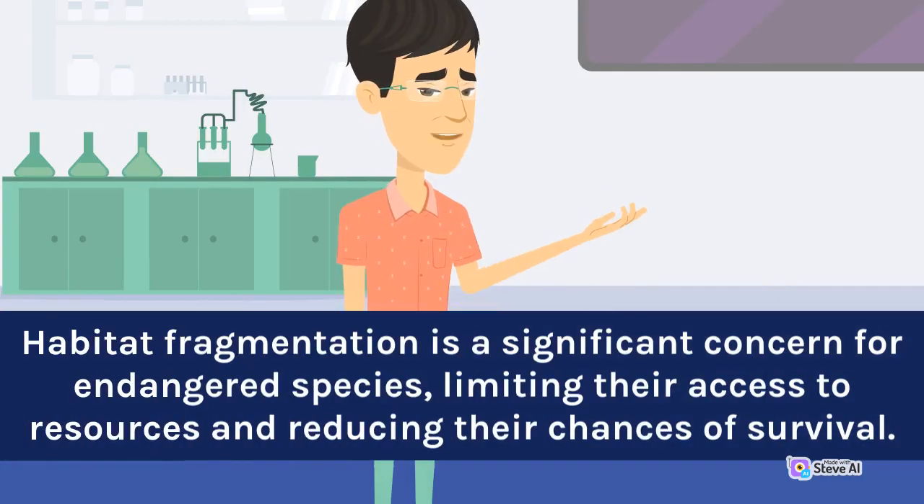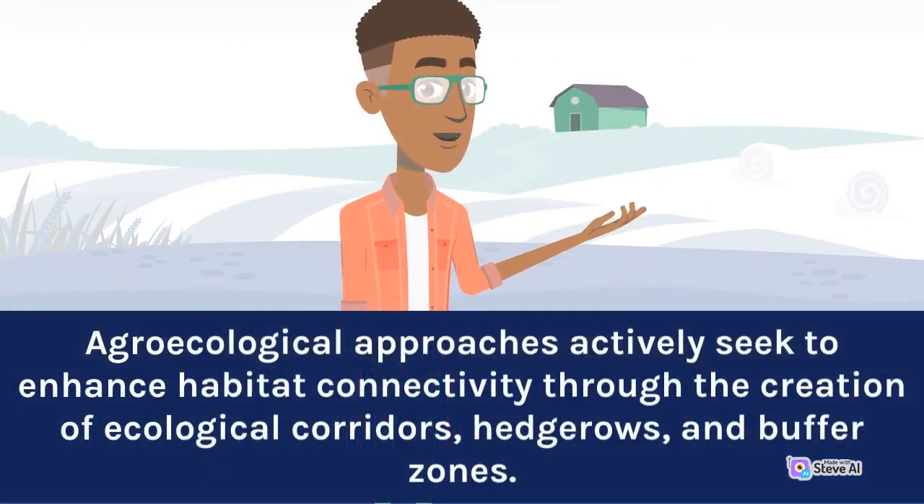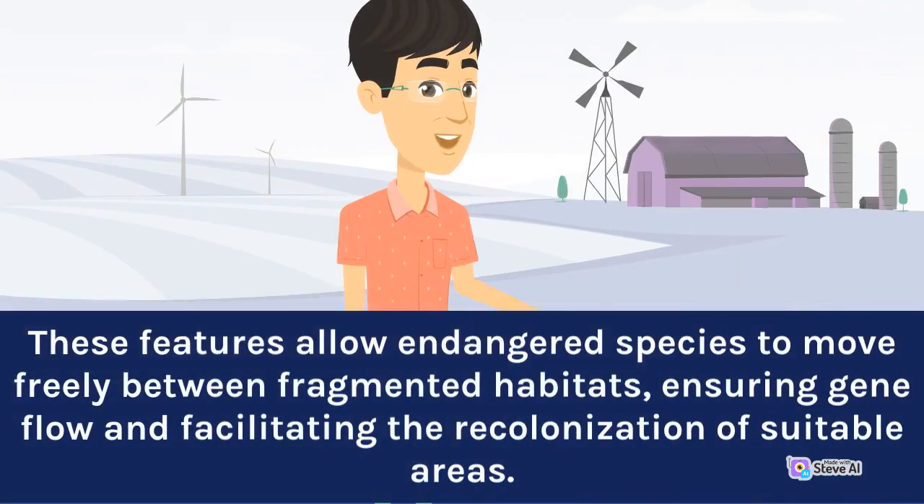Habitat fragmentation is a significant concern for endangered species, limiting their access to resources and reducing their chances of survival. Agroecological approaches actively seek to enhance habitat connectivity through the creation of ecological corridors, hedgerows, and buffer zones. These features allow endangered species to move freely between fragmented habitats, ensuring gene flow and facilitating the recolonization of suitable areas.